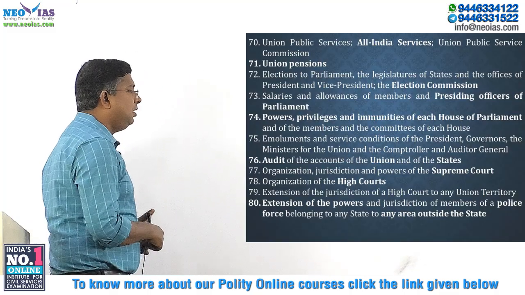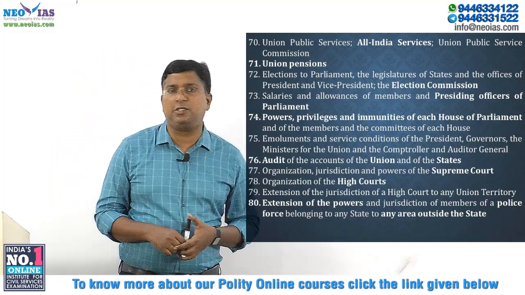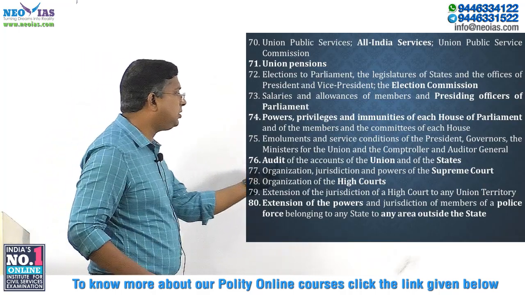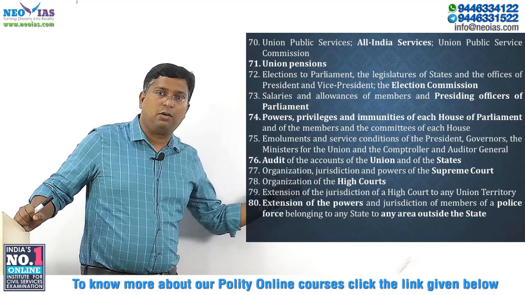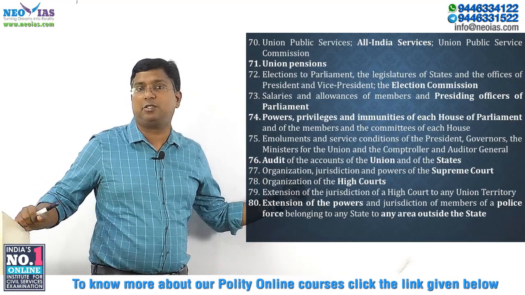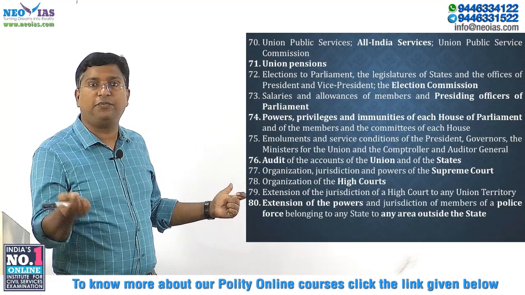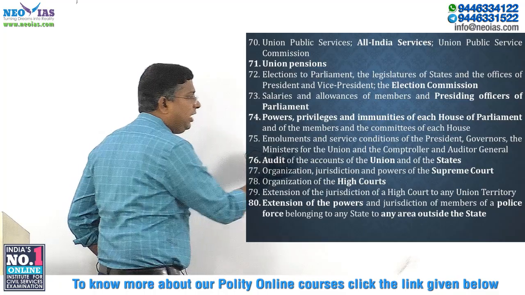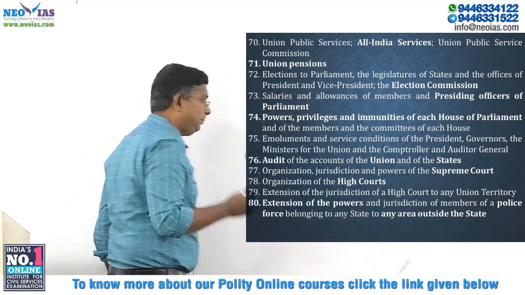Audit of the Union, audit of the accounts of the Union as well as the audit of the states comes under the union list. Very careful, okay, audit of not only the accounts of the Union, but even the audits of accounts of the states comes under the union list, not under the state list, okay. Audits of the accounts of the states come under the union list. So be very careful about states also, not only about the union, okay.